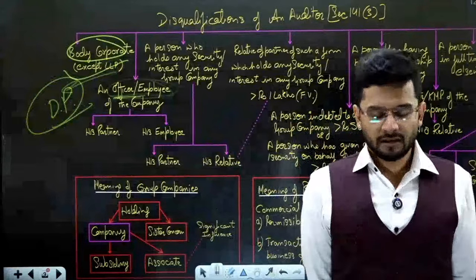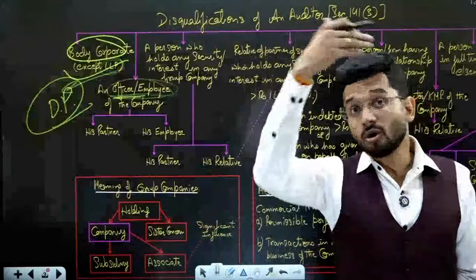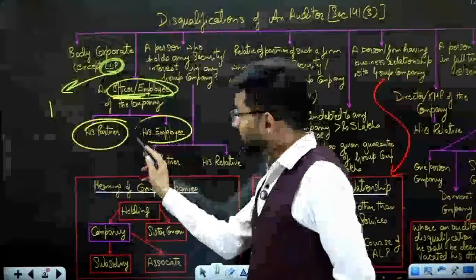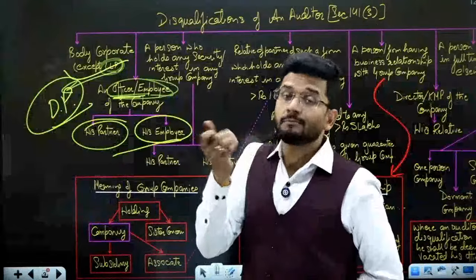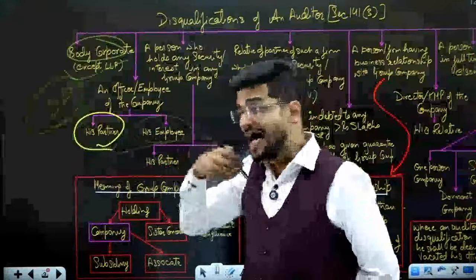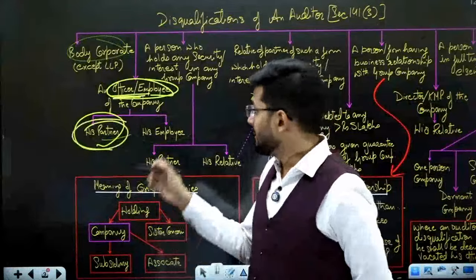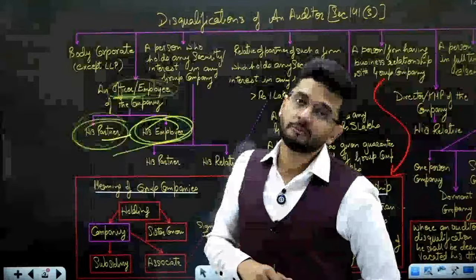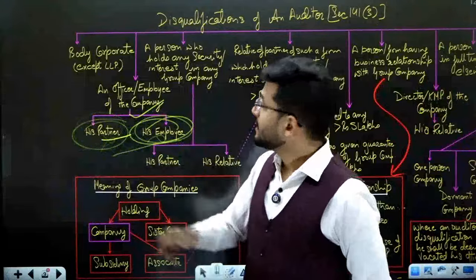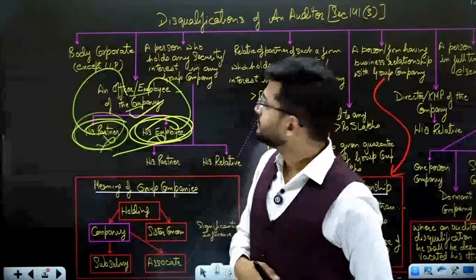Suppose I am employed in Reliance as an accounts manager. I also have a partnership firm, but I cannot do audit of that particular company. Even my partner cannot do audit of that company. Even my employee cannot do audit of the company where I am employed. So if I am employed in Reliance, I cannot do audit of Reliance for sure, my partners cannot, and my employee cannot. So an officer or employee of the company, and partner and employee of the company, are disqualified.